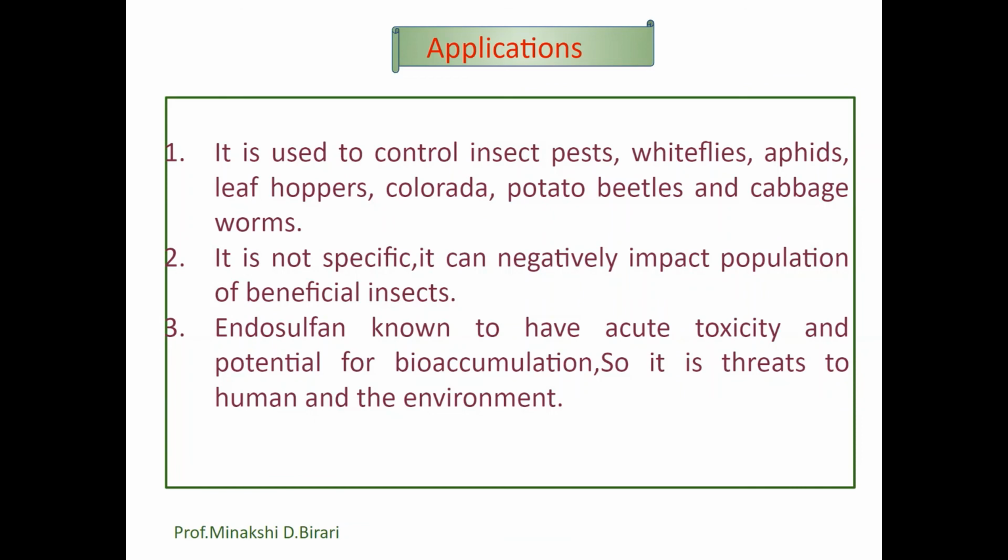Initially it is used to kill insects and mites on the crops, and it is colorless crystals, with brownish colored endosulfan consisting of 4 parts of alpha endosulfan, 1 part of endosulfan 1 and endosulfan 2. Endosulfan is highly toxic for aquatic animals, so it is banned in many countries. So we should remember the various trade names of endosulfan, the properties and applications, and also the synthesis of endosulfan.